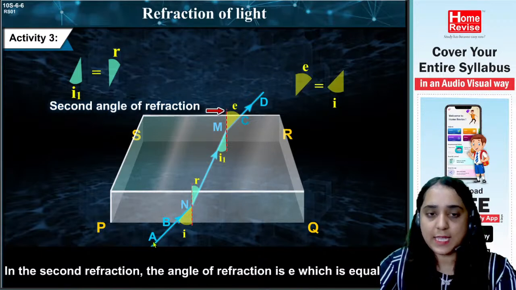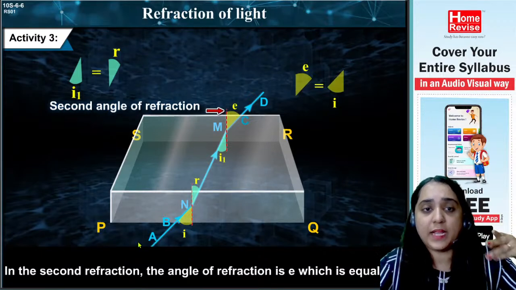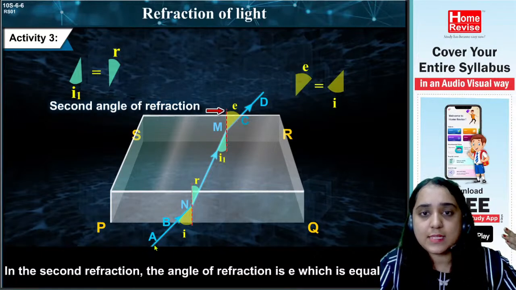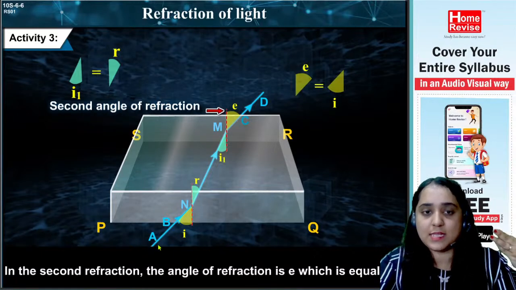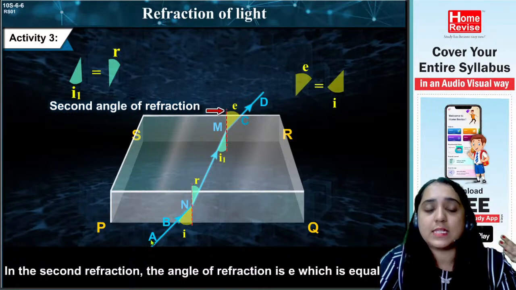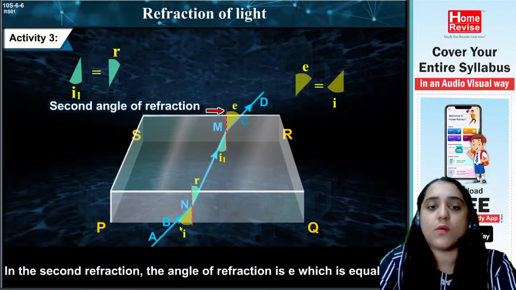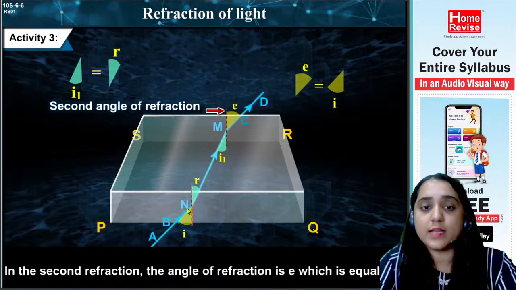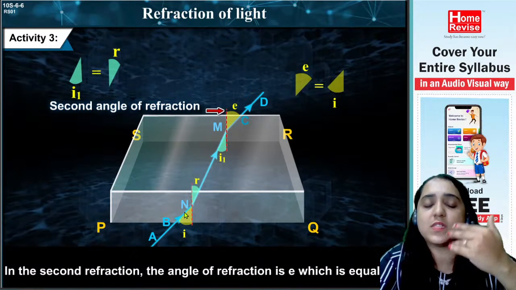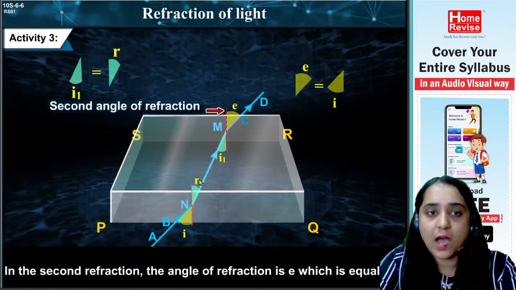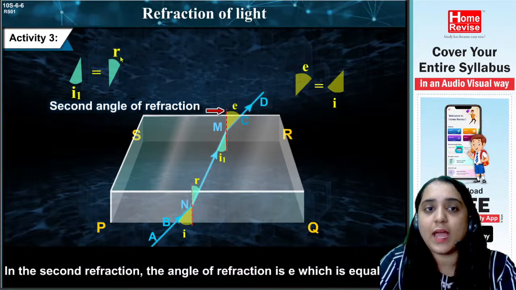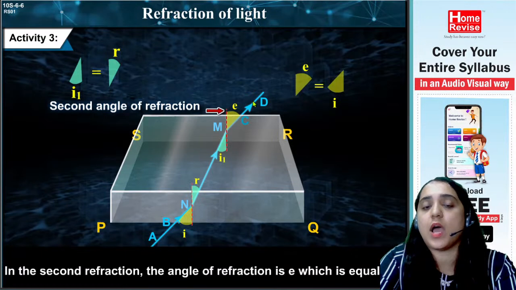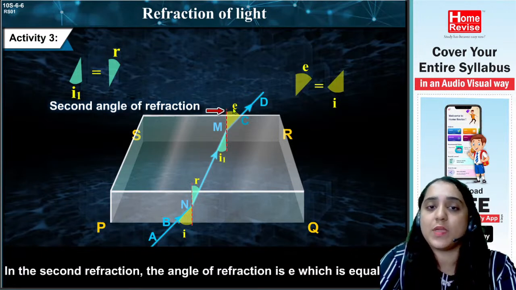Now pay attention. See, this first light is incident, so it is called the angle of incidence. We have written it as angle I. And as this light is refracting into the other transparent medium, we have written it as R. Okay, so see here I1 and R, and this light travels through the glass, and again it has emerged out. This light has emerged out, so we are writing it E.